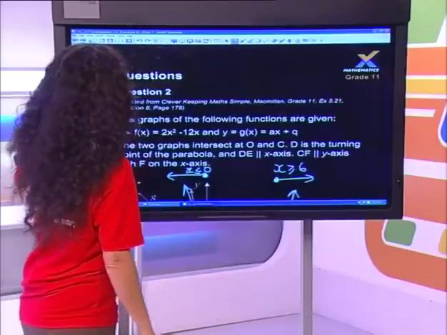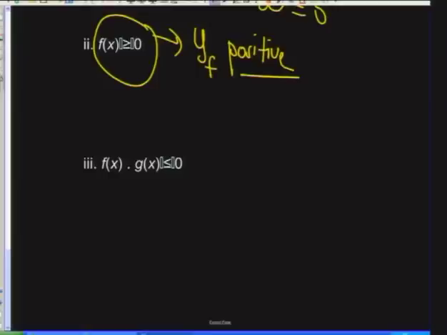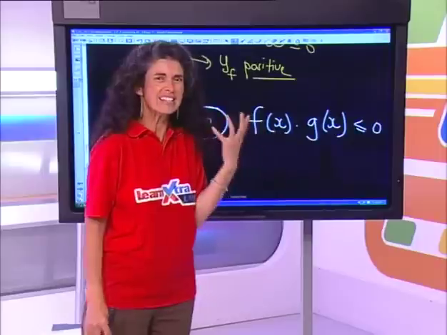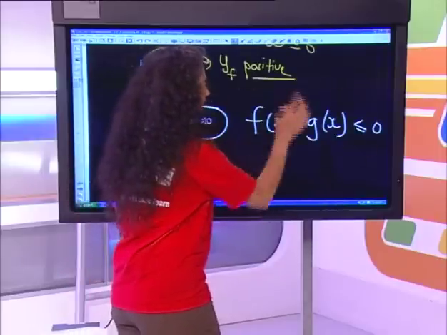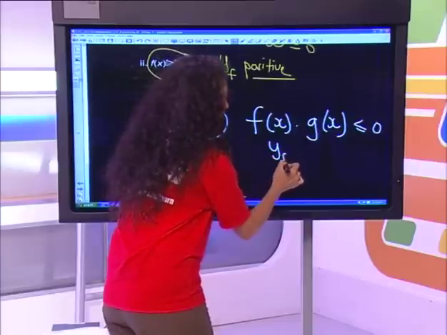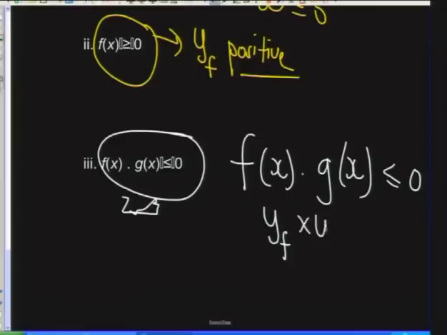There we go. Okay, and it was this question, right here. How do we read that? Just ignore those little rectangles, but what that's really saying is, where is f of x multiplied by g of x negative? Okay, and I find that people battle to understand how to read this. What is it saying to me? And basically what it's saying is, remember this is always a given, so y of f multiplied by y of g is negative. Okay, so that's what we're given.